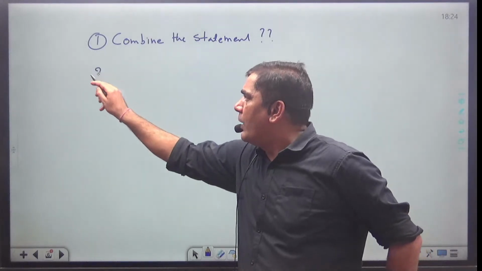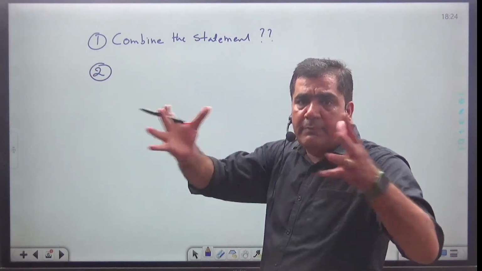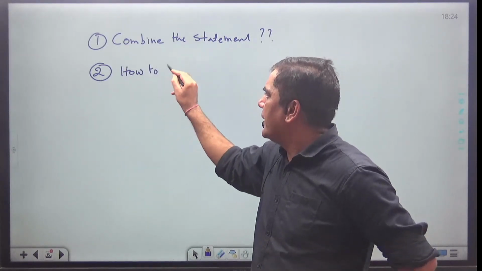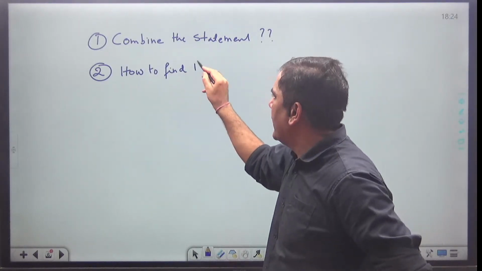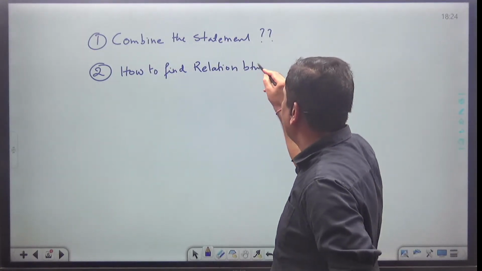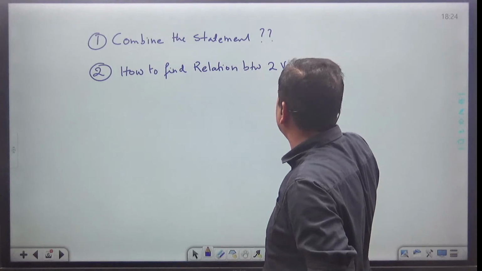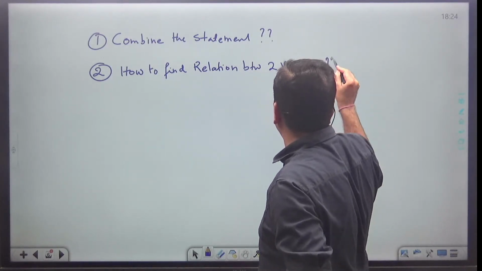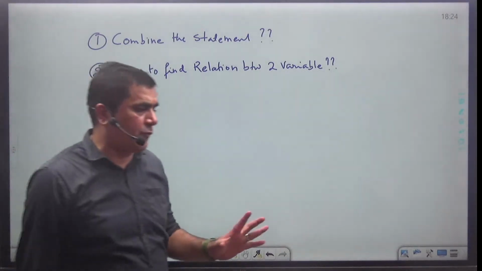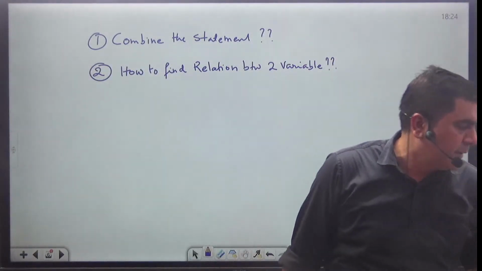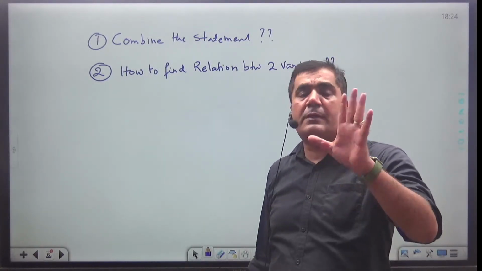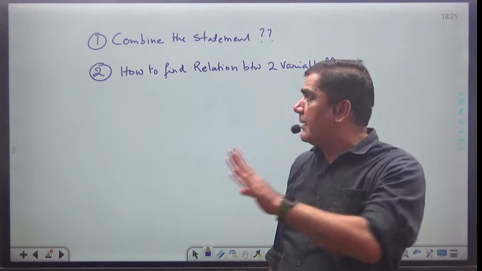And second, once I combine the statement, how to find the relation between any two variables. These two things you have to understand in today's class. Today's class I am going to focus on these two parts only. First part, how to combine the statements, and second part, how to find the relation between any two variables in the statement.